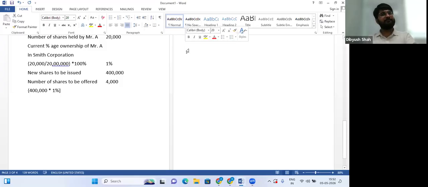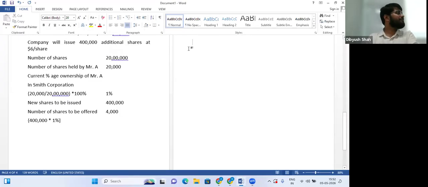If you remember one formula, you will not need to remember the other formula. I taught you KE, and I'm not talking about growth or no growth because they are not mentioned. KE in case of no growth is D0, whatever dividend you are paying today or tomorrow, it's all the same, divided by P0, the current market price.